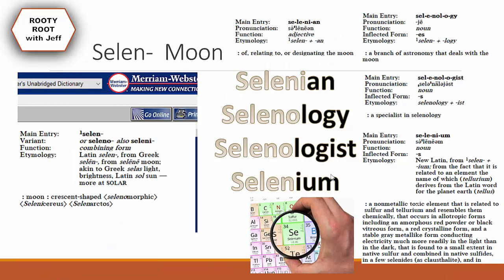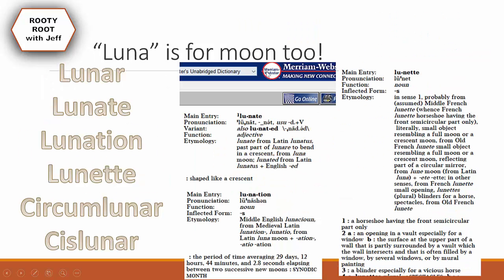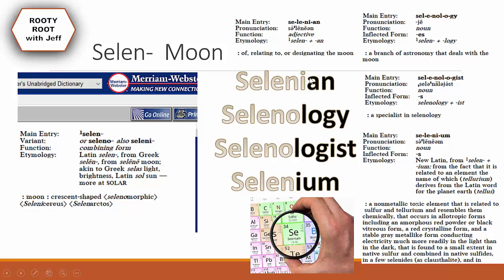So, the next word we have is Selen, which means moon, and it can also mean crescent-shaped. Now, some example words we have are Selenian, Selenology, Selenologist, Selenium, and Luna is for moon too. But back to these words.